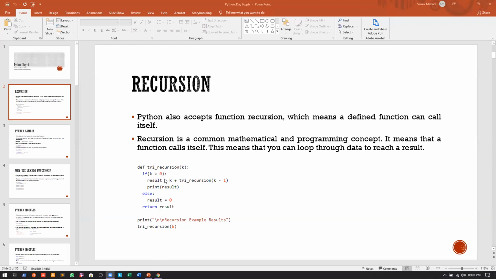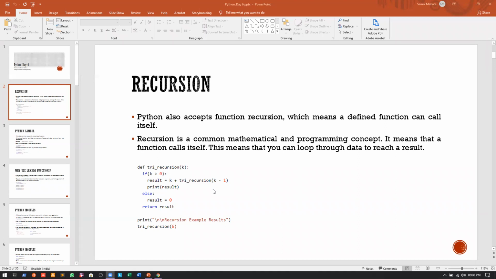so what we will do is we will have a variable called result, right? And what do we do here? We will just say k, what's the value of k? So whatever be the value of k, I will write k plus the same function, and the parameter in that case will be k minus 1. Okay, so this will not be the parameter, this will actually be the argument.